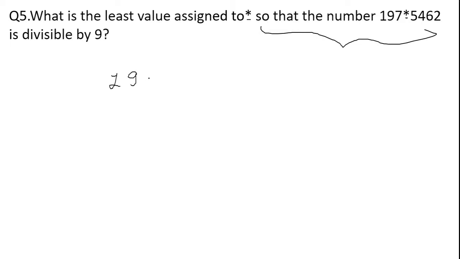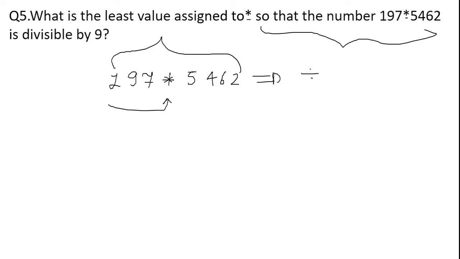They have given us a number with a star. Instead of that star, you have to tell one digit such that after inserting it in the given number, the whole number is divisible by 9.